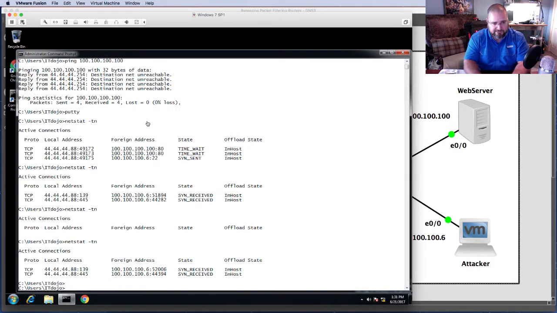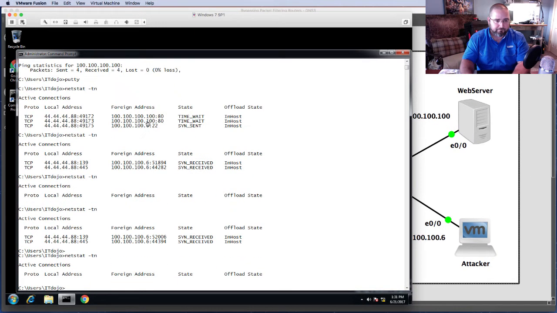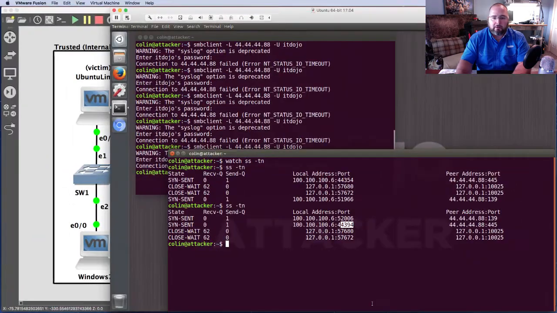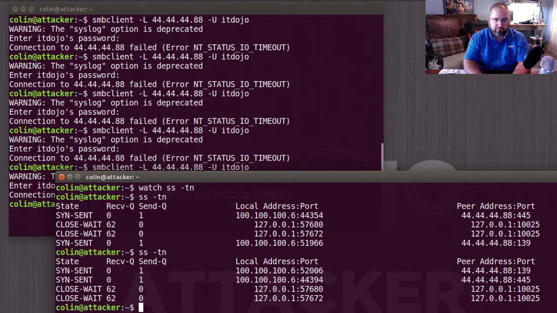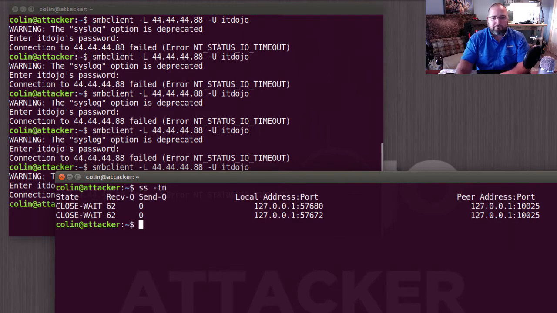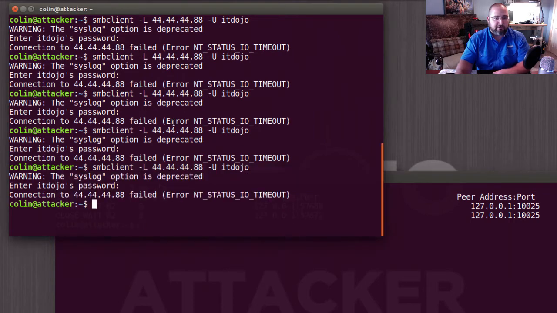Okay, now let's watch what happens now that we've made that change. These connections should all be timed out, at least I hope they are. Yeah, so there's no connections. And over here on our Linux machine, we have some connections that are timed out, which we don't need any of that.